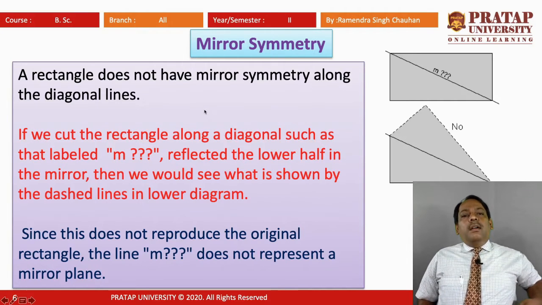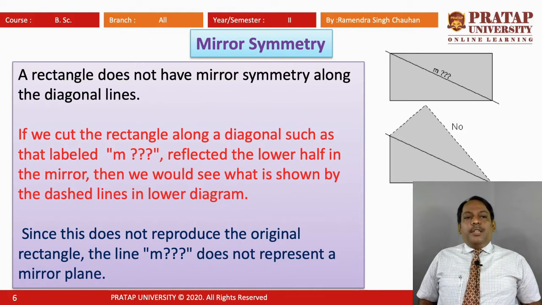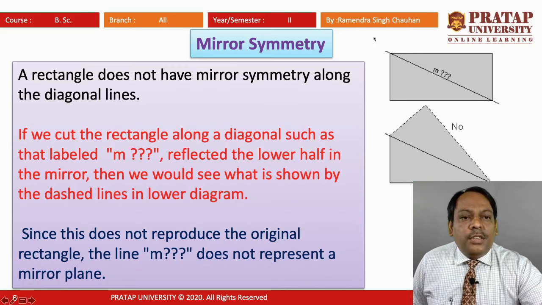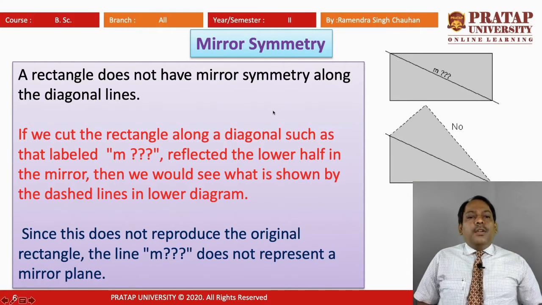Again, we can say that any rectangle cannot have a mirror symmetry along its diagonal. That is, when we join two opposite corners, the line or the plane passing through these opposite corners, as shown in this diagram, will not give a mirror symmetry for a rectangle.